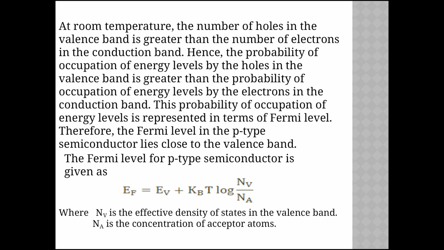The Fermi level for the p-type semiconductor is given as EF = EV plus KBT log of (NV divided by NA), where NV is the effective density of states in the valence band and NA is the concentration of acceptor atoms.